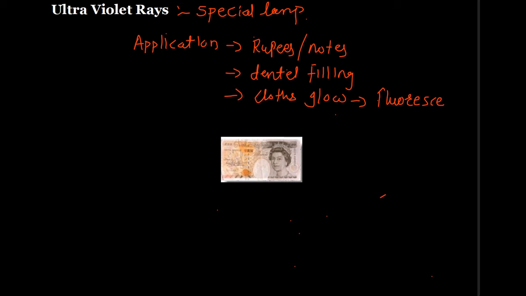When you mark your possessions with a security marker pen, the ink is invisible unless you shine a UV lamp on it.